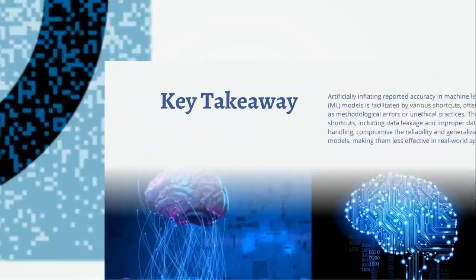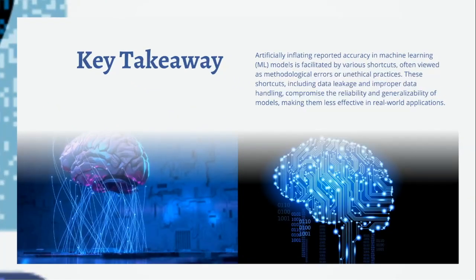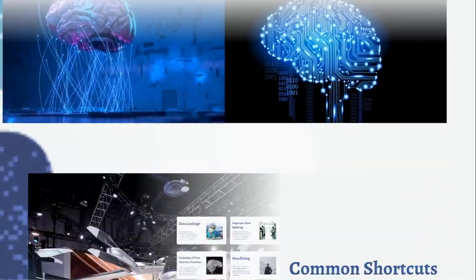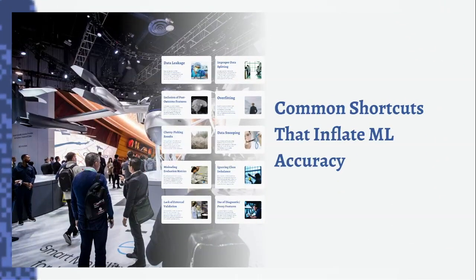Let's start with the key takeaway. Artificially inflating the reported accuracy of machine learning models is a serious concern in the field. This often happens because of shortcuts, usually due to methodological mistakes. Common issues like data leakage or improper handling of data can make a model appear much more accurate than it truly is. Ultimately, these practices undermine the reliability and generalizability of the models, meaning they would not perform well when applied to real-world situations. Let's take a moment to quickly summarize some of the most common shortcuts that can lead to artificially high accuracy during machine learning training.